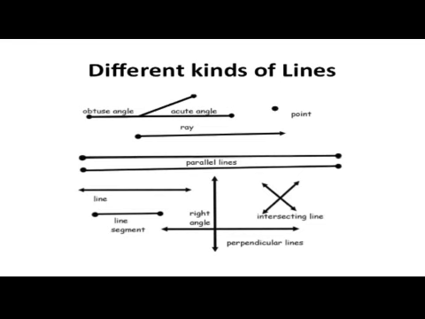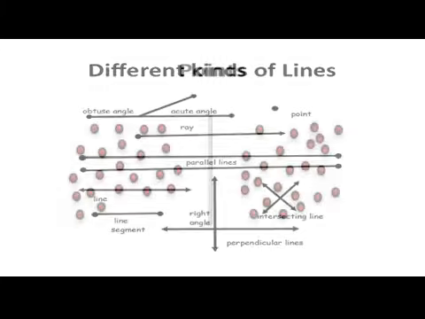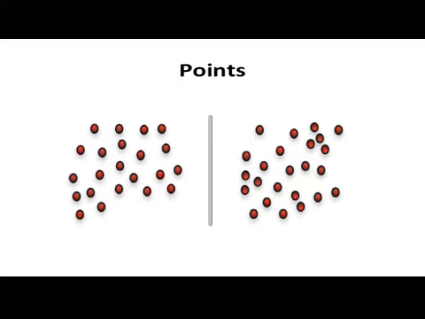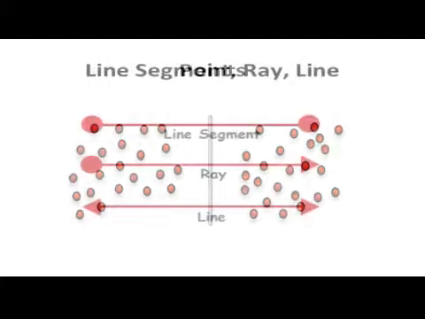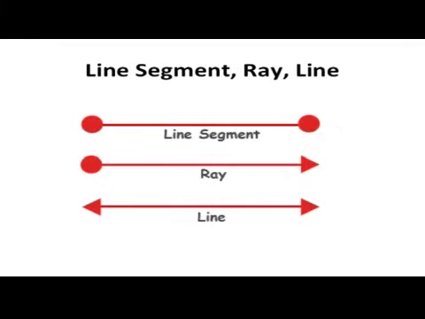Is there a small line without any length? If so, its length should be 0 centimeter. Such a line can be considered as a point. So, a line is made up of many points. We can name a line with a definite length as a line segment. Those which extend indefinitely in both directions are considered as lines. Those which extend indefinitely in one direction are considered as rays.